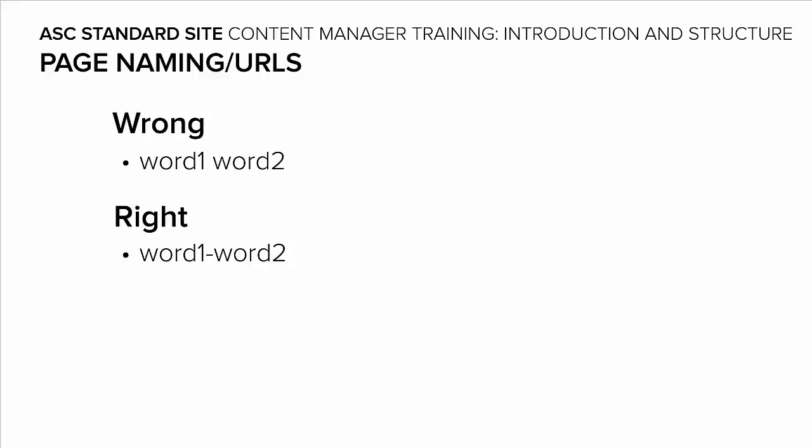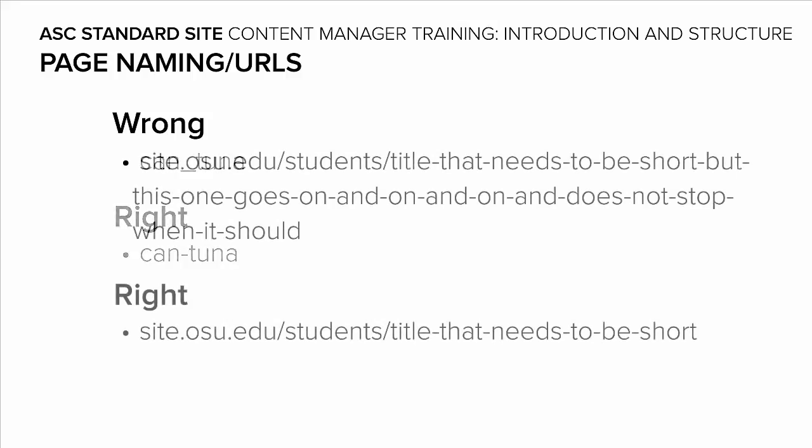A space must not be used, as some servers do not understand a space and will replace it with code notation such as ASCII code. This then can create difficulties for the reader trying to locate a page. Underscores like can_tuna do not work with all search engines, such as Google. They simply remove the underscore and search on all the letters slammed together, cantuna, giving an incorrect outcome. And finally, keep URLs shorter than 78 characters. Long URLs are difficult to remember and will wrap when emailed or used in other locations.